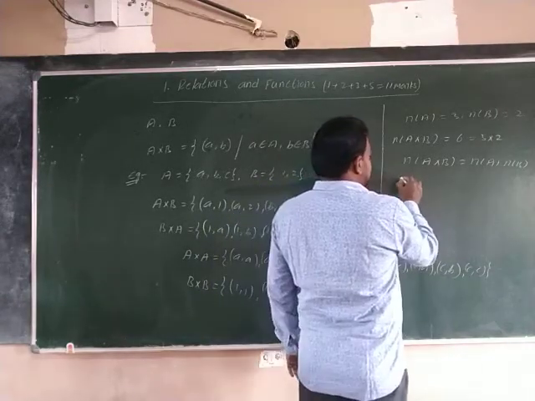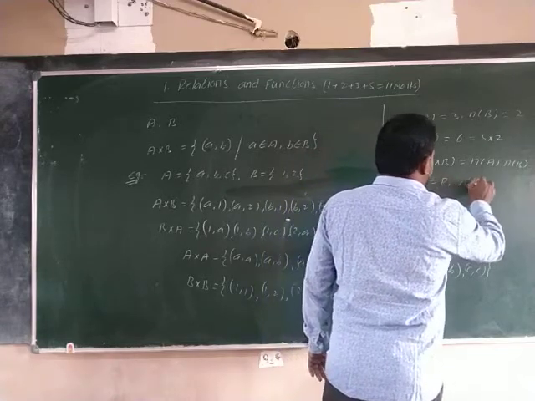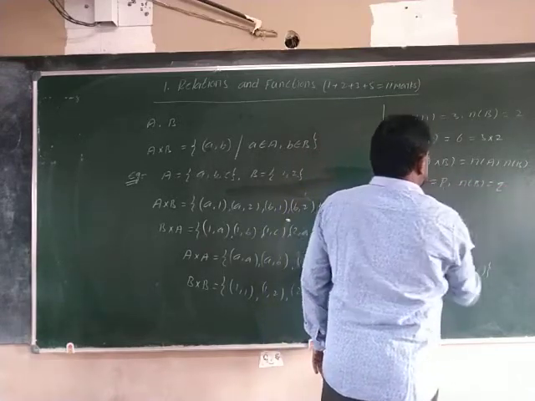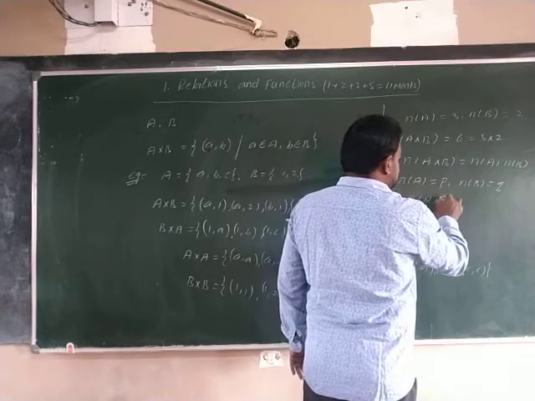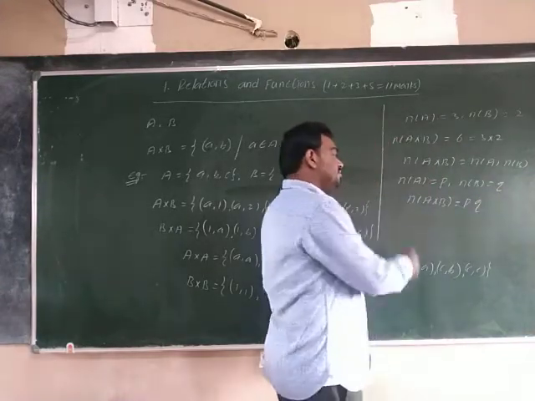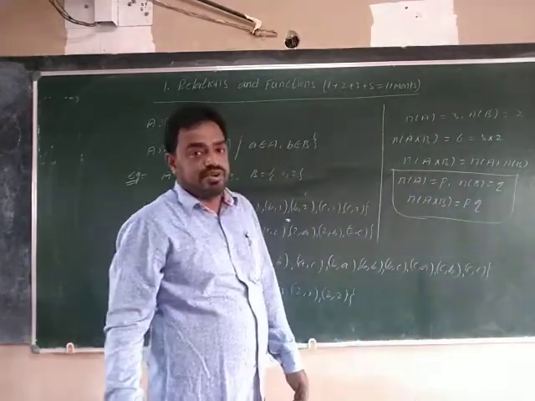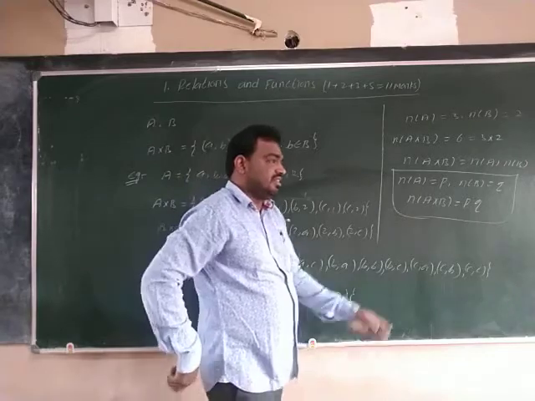Otherwise, if the number of A is equal to P and the number of B is equal to Q, the number of A cross B is equal to P into Q. Remember this formula. Already we studied it in first PUC, so you will recall this.